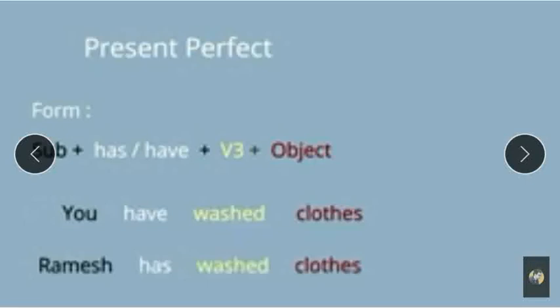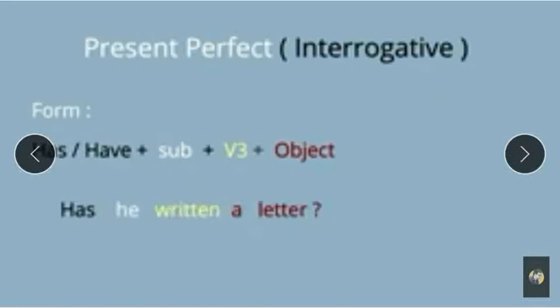Here in present perfect tense, we will see the example. As I have shown you, you have washed clothes. Ramesh has washed clothes. As the name is there, that's why we have used the helping verb has. This is the third form of verb and clothes is the object. Now we have to ask questions. Interrogative means asking a question. When you have to ask a question in present perfect tense, how can you do it?